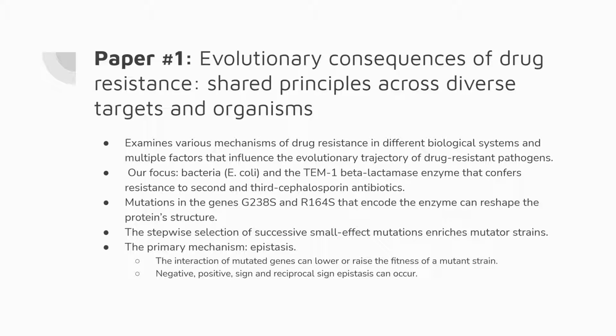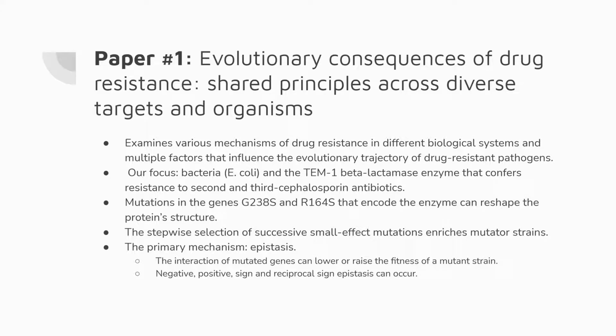So in our presentation, our focus will be on the E. coli bacteria and the TEM1 beta-lactamase gene that produces an enzyme that confers resistance to second and third generation cephalosporin antibiotics. So the primary mechanism behind these evolutionary consequences is epistasis. And epistasis is the interaction of mutated genes which can lower or raise the fitness of a mutant strain.